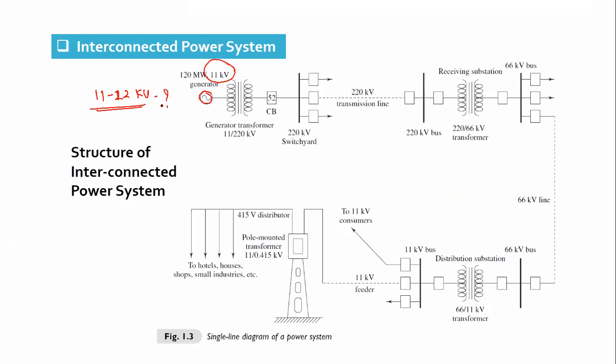Can anyone tell me why the generation level is generally kept between 11 and 22 kV? The generators may have any power rating, 100 MVA, 500 MVA, 50 MVA, depending upon the requirement. Why do we generate power at a generator rating in the range of generally 11 to 22 kV?